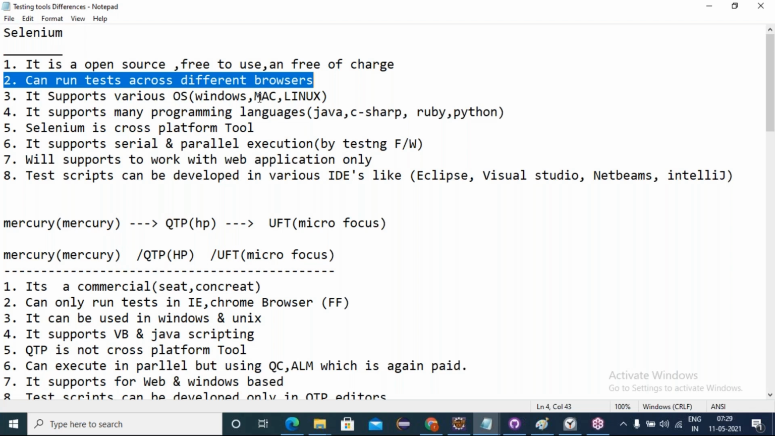Nothing to purchase as add-ons for the browsers. Suppose you want to execute in Chrome, a chromedriver.exe will be available. Google it, download it and configure it, and we can open the Chrome browser to execute your scripts. It's the same for Firefox and IE. Just download the browser driver exe files, configure them, and we can run in any browser free of cost. An advantage here, a plus point.